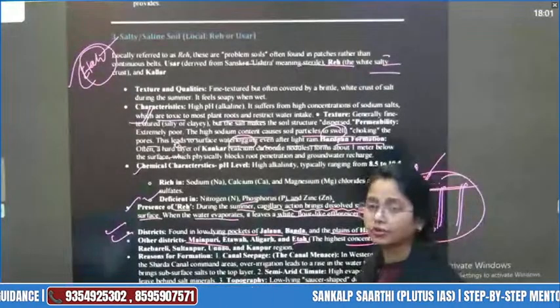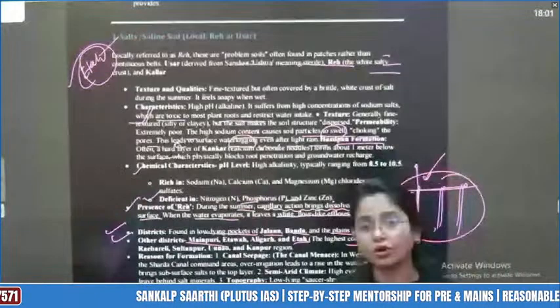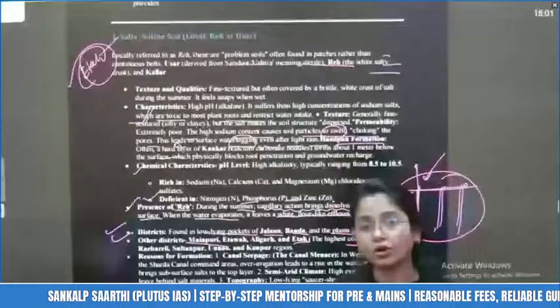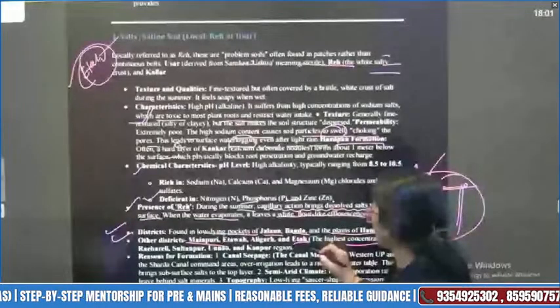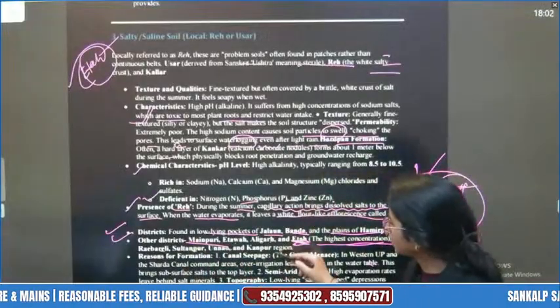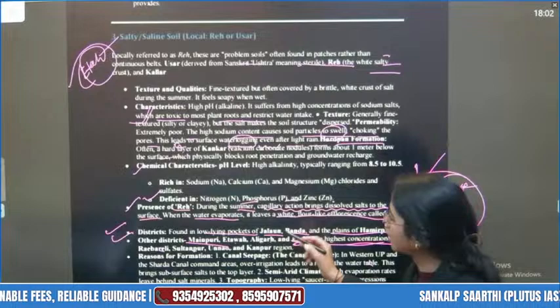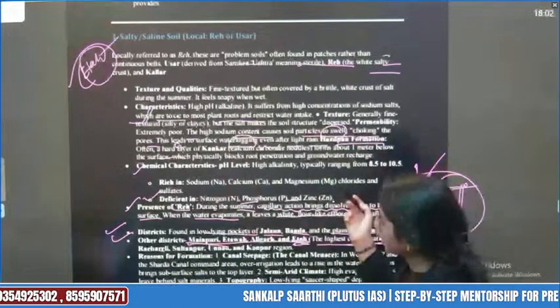It is completely fine. The thing is, the fact or the information or the concept should be correct, right? So yeah, this is an important point that in other districts, Etah has the highest concentration. Raebareli, Sultanpur, Unnao, a little region of Kanpur, okay. This is a little region, and this is your major one. Then there is the Bundelkhand region. What is the reason for the formation?